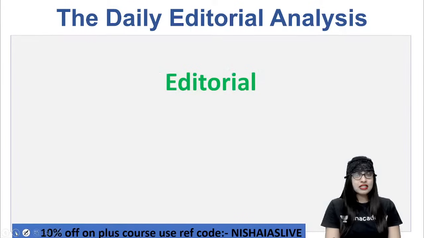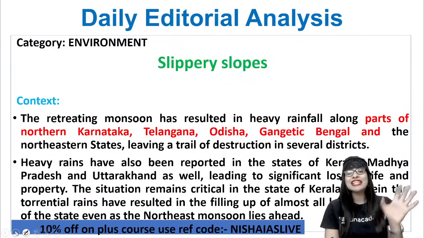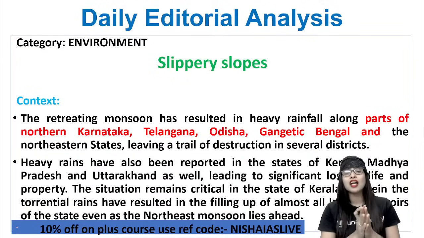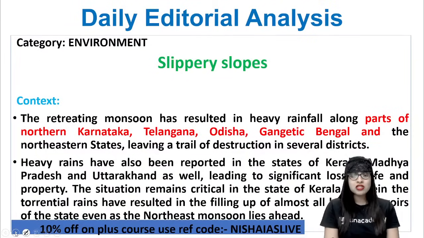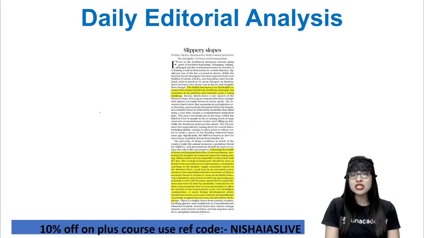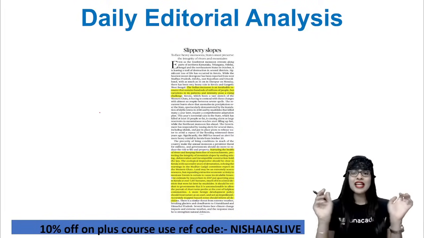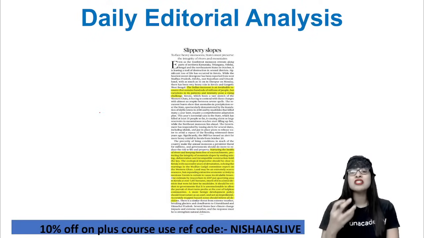Here we go, guys. Let's quickly have a look into the very first topic of the day. It is based on slippery slope. Slippery slope doesn't mean that you're going to slip on a slope. It is something with regard to the environment, and now it is on a slippery perspective. Do you see such an article towards the side of the paper? That is, to face heavy monsoons, the state must preserve the integrity of rivers and mountains.